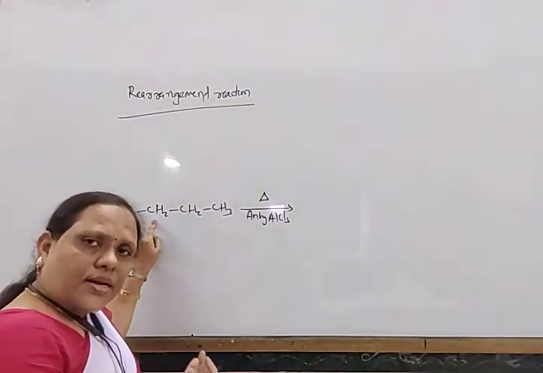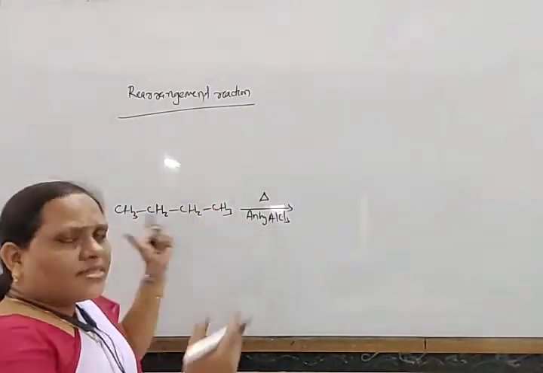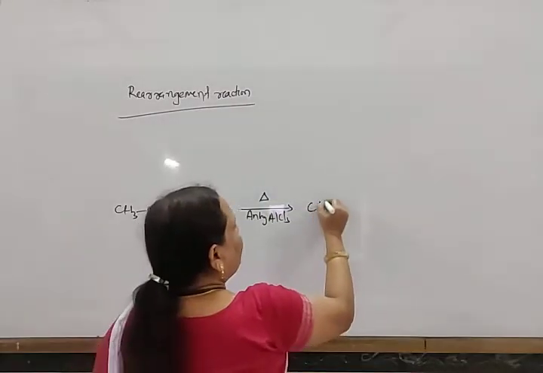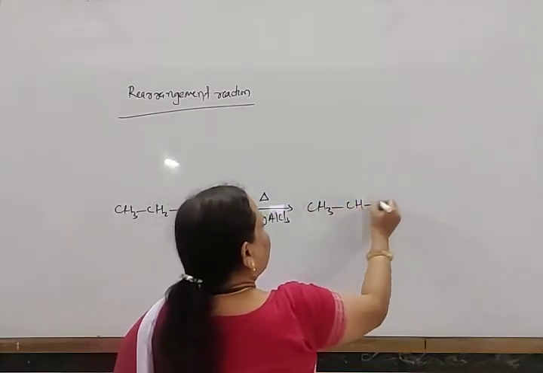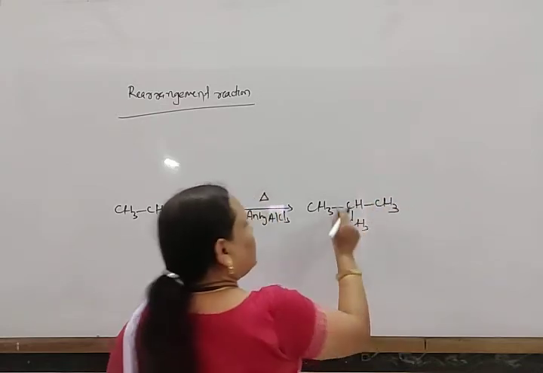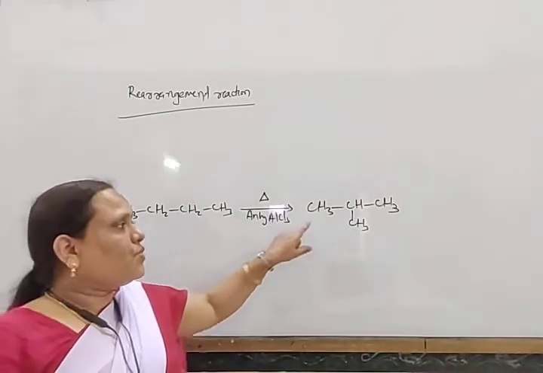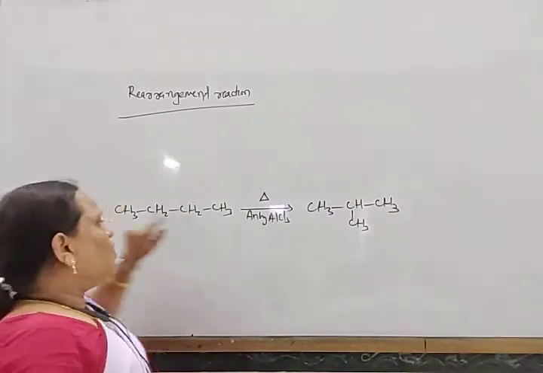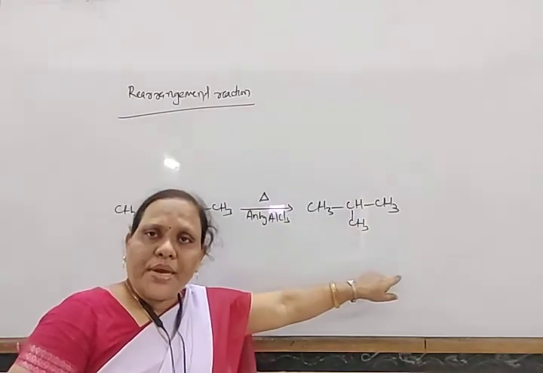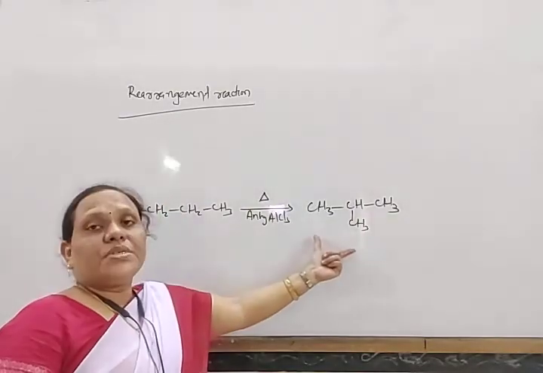So one atom or group of atoms is rearranged within the molecule to give a new compound, and it gives CH3, CH, CH3, CH3. That is 2-methyl propane. So n-butane gives 2-methyl propane. So rearrangement of this group takes place.